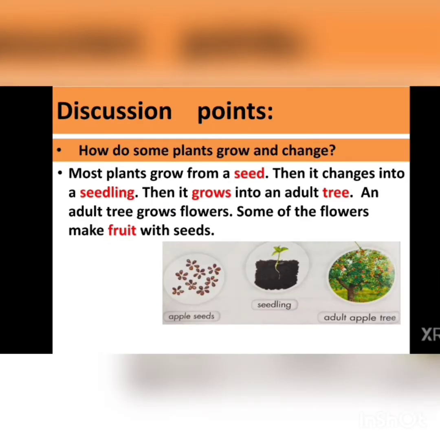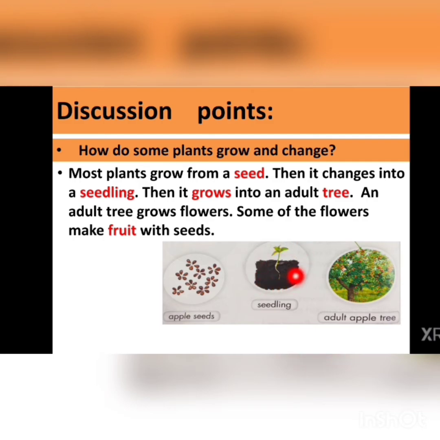Dear children, do you know how some plants grow and change? Let's find out. Most plants grow from a seed. Here is a picture of apple seeds. When you put these seeds into soil and give some water and sunshine to the soil, it changes into a seedling.